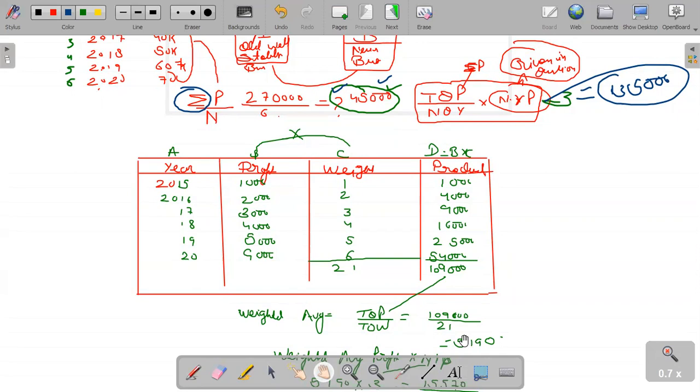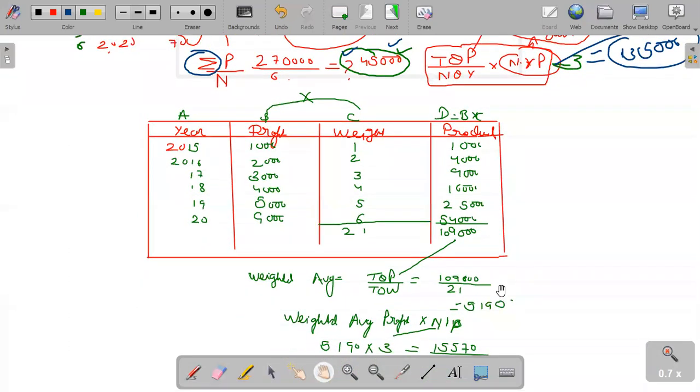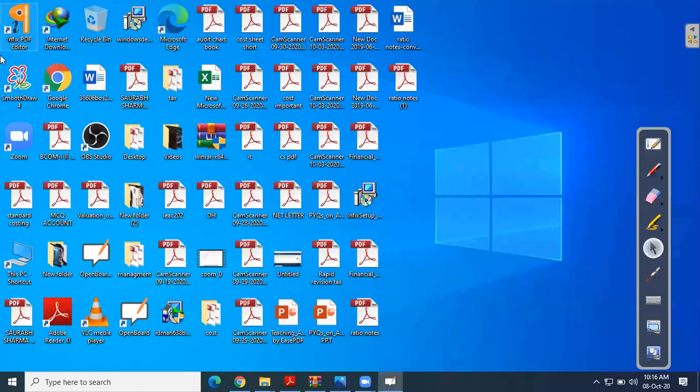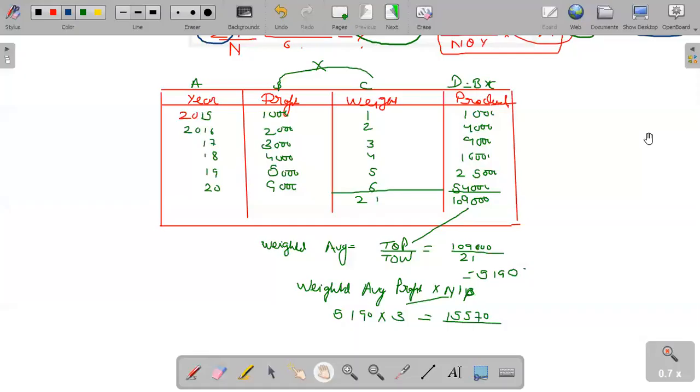Okay, guys. Then after total of product divided by number of years, we will get 5190. Weighted average profit into number of years purchase, that is into 3, is equal to 15,570. Then we will come to the next topic, and the next topic is super profit method.